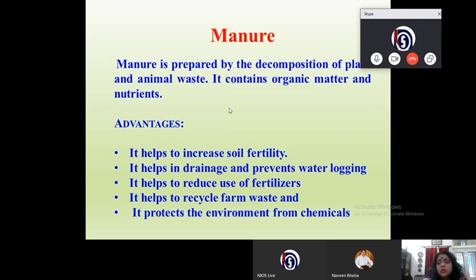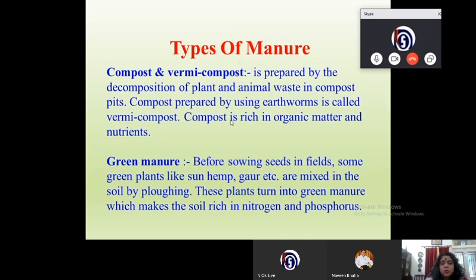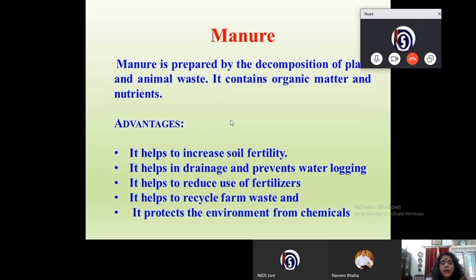It helps to increase soil fertility. It helps in drainage and prevents waterlogging. It helps to reduce the use of fertilizers, and also it helps to recycle farm waste, and it protects the environment from chemicals.